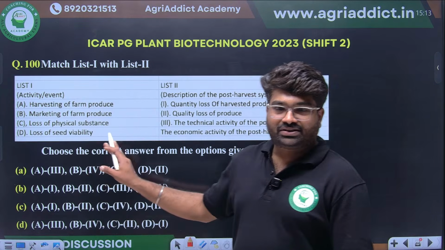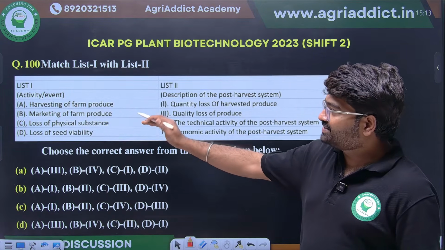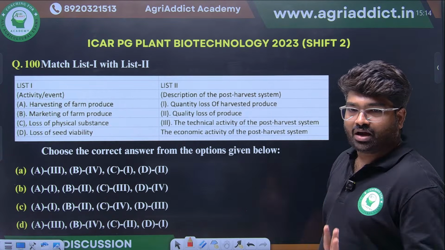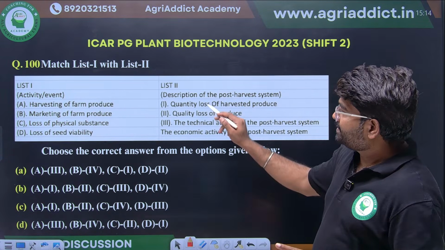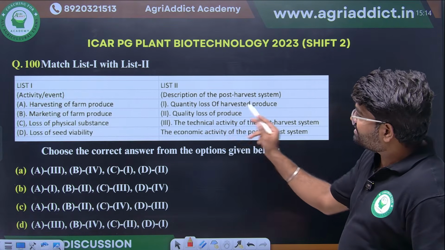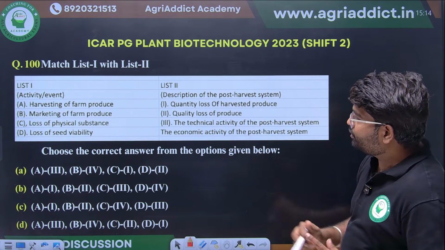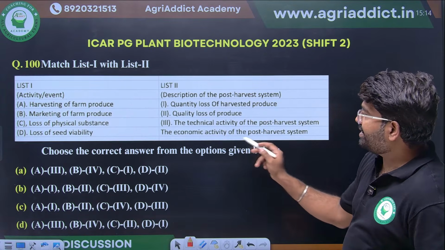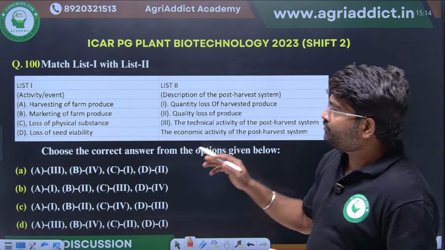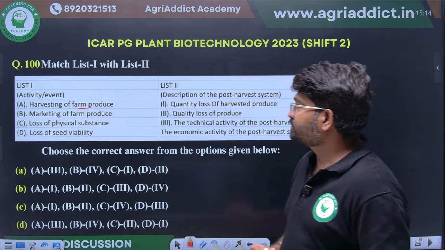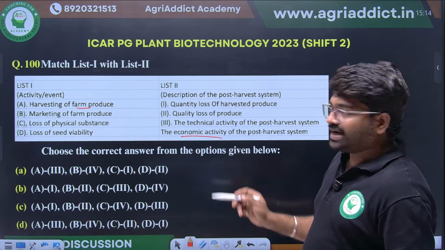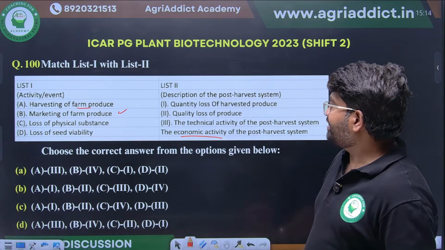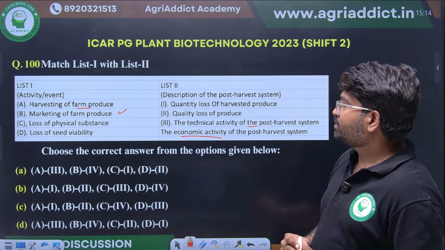Simple, just observe, just use your brain here. It's a simple concept. Harvesting of farm produce. Okay, see the options: quality loss of harvest produce, the technical activity of post harvest system, economic activity of the post harvest system. If you are harvesting some of the produce, it is an what? It's an economic activity. Yes, correct. Marketing means it's a technical activity of the post harvest system.